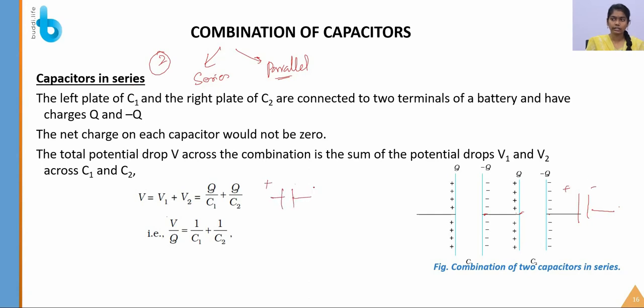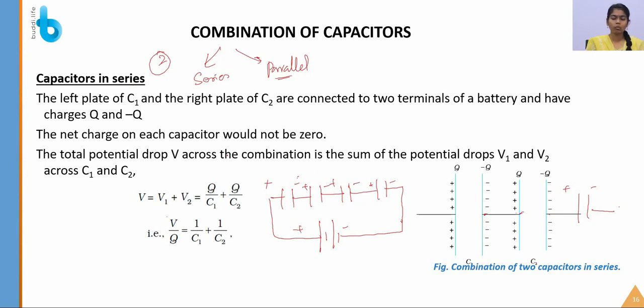Okay, so it is connected like this. So how will you charge these capacitors? Yes, by means of a battery. So this is the combination of capacitors which gets charged in series.